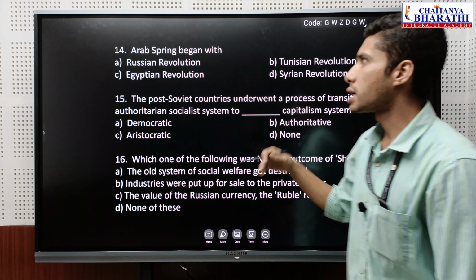So next question, the post-Soviet countries underwent a process of transition from an authoritarian socialist system to, which should be the correct answer? This should be the correct answer. It means after the USSR was disintegrated, the authoritarian socialist system was converted to a democratic capitalist system.